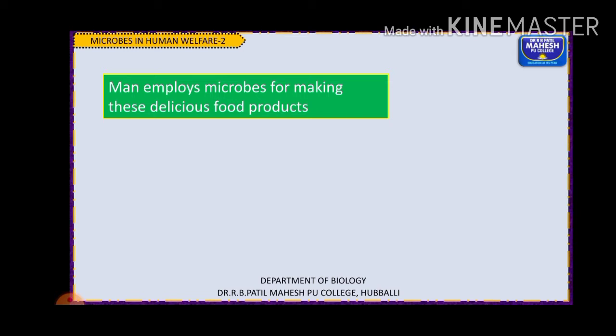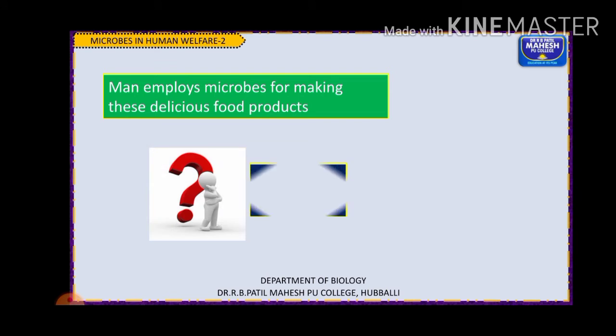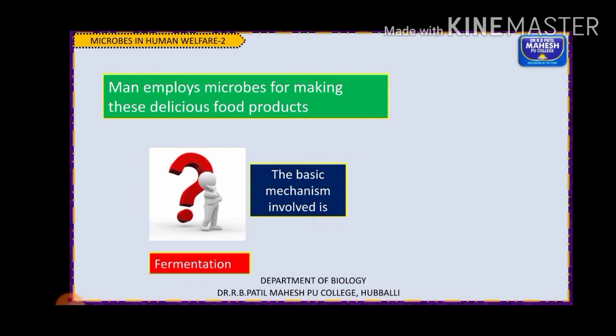It is mainly so that the microorganisms act upon them. Okay, so we'll study here how the microbes help in the preparation of these different household food products. I know everyone has the question in your mind: what is the main mechanism involved in the preparation of all these different food products?